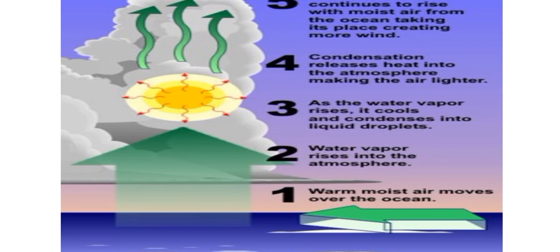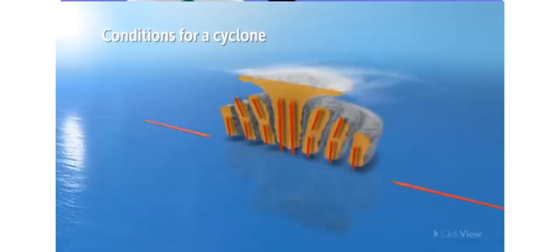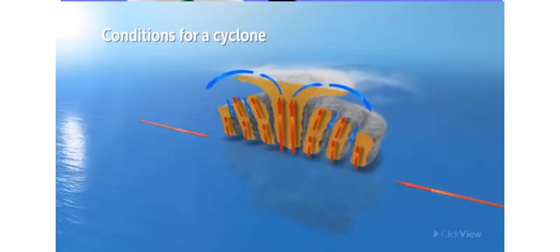As water vapor rises, it cools and condenses into liquid droplets, and this releases heat into the atmosphere, making air lighter. The warm air continues to rise till troposphere, which is around 16 kilometer above Earth's surface at equator and around 10 kilometer above Earth's surface at poles. And when warm air rises till troposphere, it dissipates in other directions, forming a divergent wind pattern at the top.